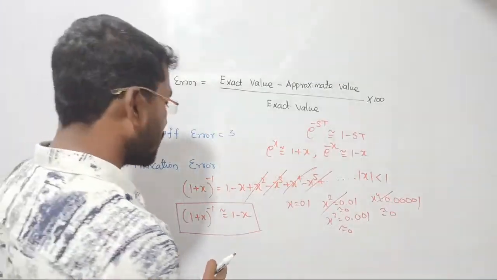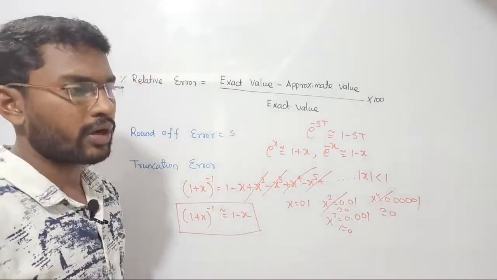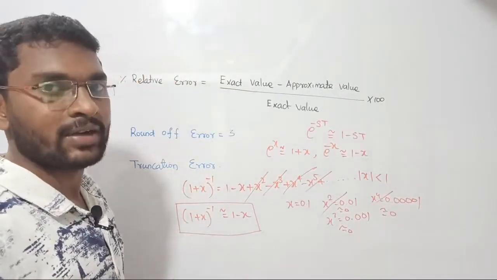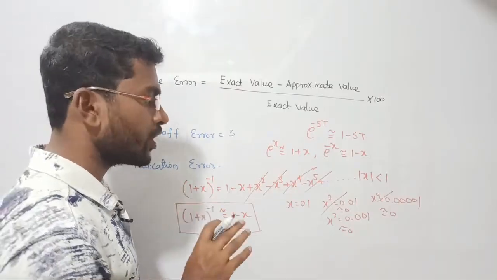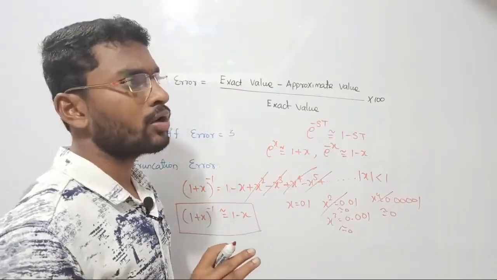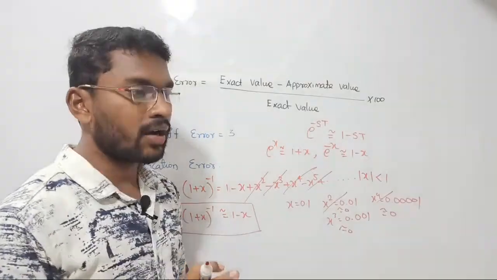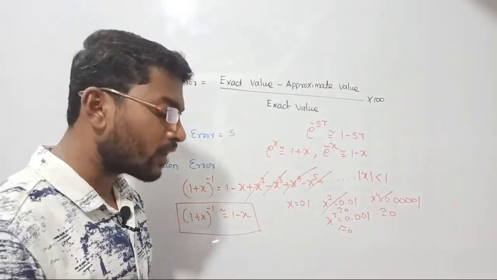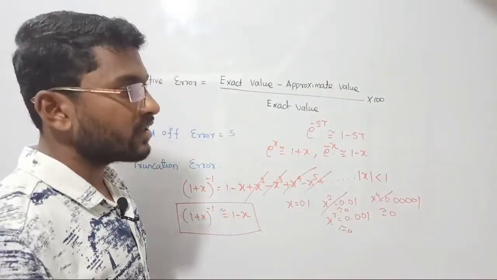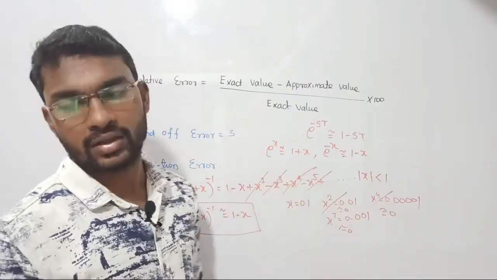Clear? Like that you can consider 1 minus x whole power inverse, you can consider sin x expansion, cos x expansion, whichever things you want you can consider. But I am requesting all to consider only the first two terms. Higher order terms are not creating a significant effect, or we can say in order to let the solution become very simple we are doing it like that, right?